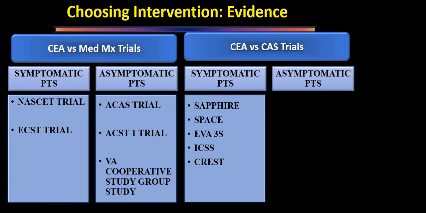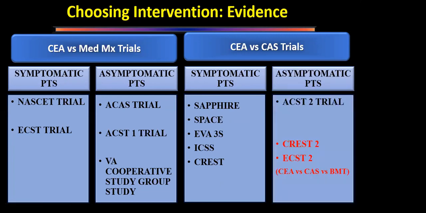Then there is only one trial in asymptomatic patients, that is Asymptomatic Carotid Surgery Trial 2, which is comparing carotid endarterectomy with carotid artery stenting in asymptomatic patients. There are two more trials which are ongoing, and we are not supposed to know much. What is important about them is that they are comparing best medical management with carotid artery stenting and endarterectomy,